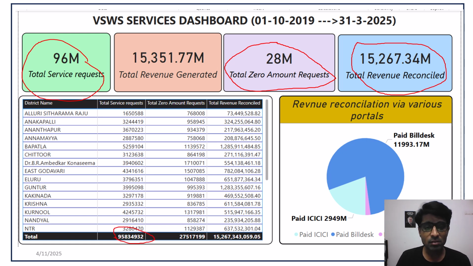Similarly, the total revenue reconciled of around 15,267 is also correlated with the above data, and all the revenue generated has been reconciled via different portals like BillDesk, ICICI, and UPI. Out of this, the maximum portion has been reconciled using BillDesk.